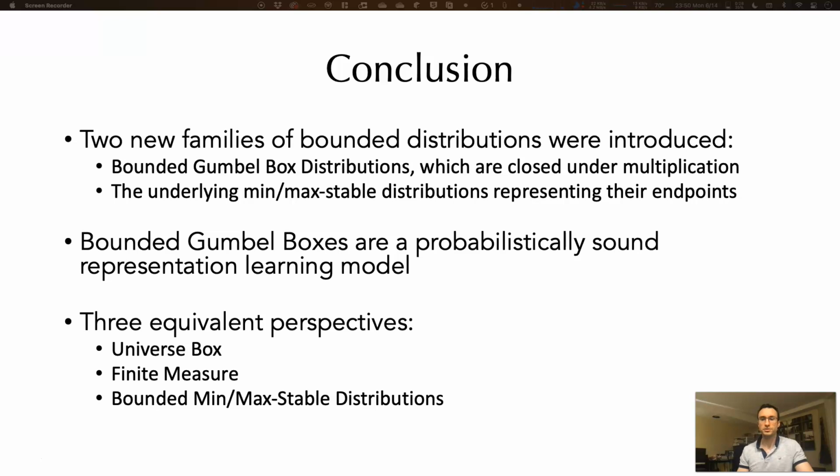In this work, we introduced several families of bounded distributions, the bounded Gumbel box distributions depicted earlier, as well as the underlying min-max stable distributions which model their endpoints. We demonstrated that bounded Gumbel boxes are a probabilistically sound representation learning model and recommend their use for any task where trainable representations capturing properly calibrated probabilities are desired. This work also exposed three equivalent perspectives for understanding these new distributions, which we hope will provide new methods of analysis, extension, and insight.